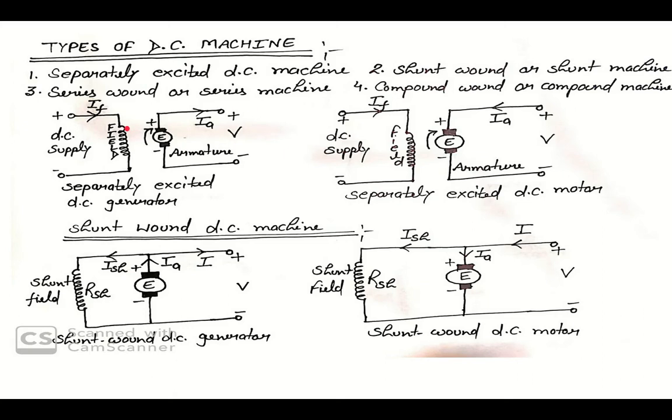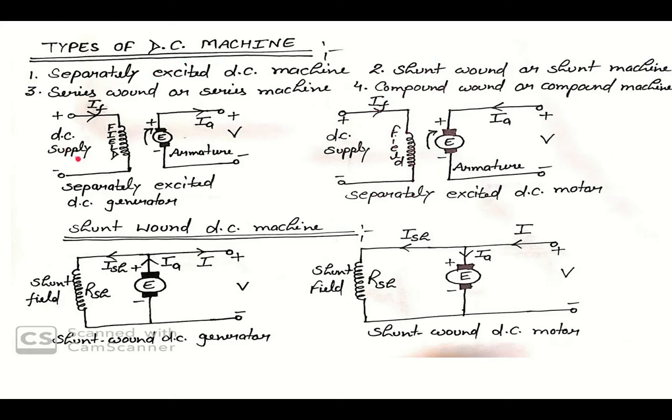This is your field, you can see here. When the current is circulating in this coil, that is known as excitation. There are two methods of excitation. First is separate excitation and second is self excitation. In separate excitation the field coils are energized by a separate DC source.